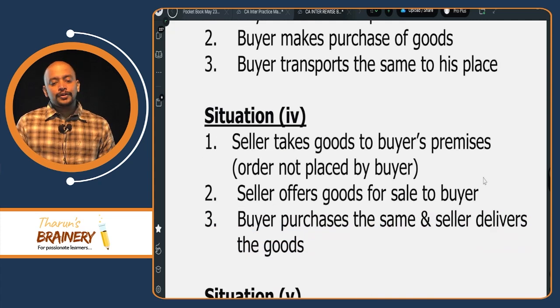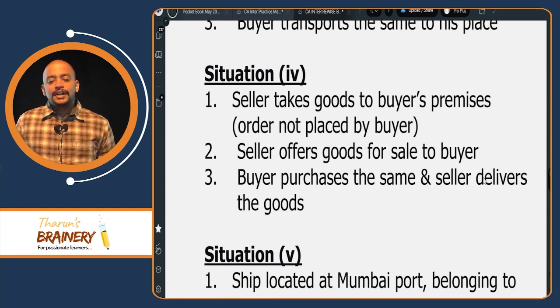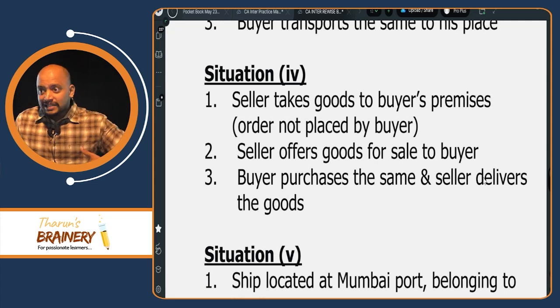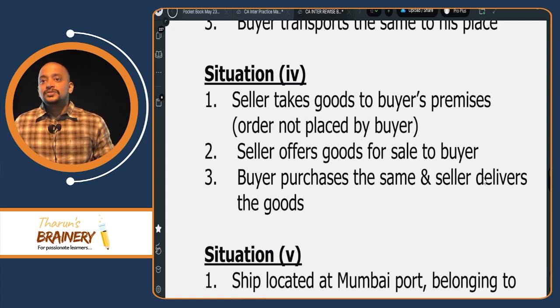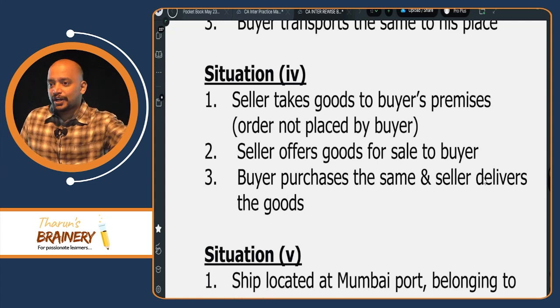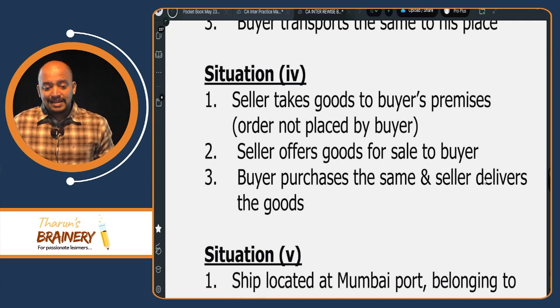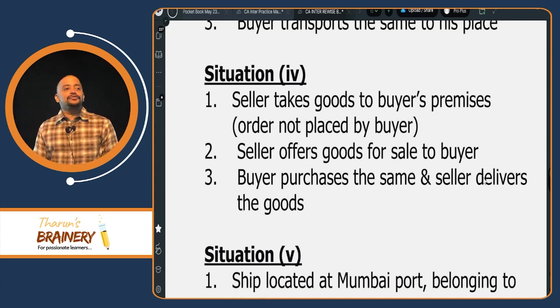Then situation 4. Seller takes goods to the buyer's premises. Order is not placed by the buyer. The seller is only voluntarily taking the goods to the buyer's premises. The buyer did not place any order. Now the seller offers the goods for sale to the buyer, telling you that you need this product and you can buy it. Before the buyer purchases the same, the seller delivers the goods. Now, is it supply involving movement of goods?